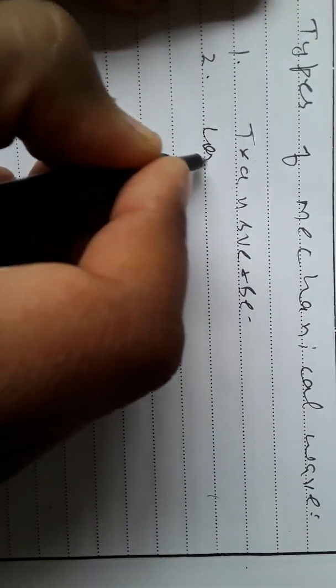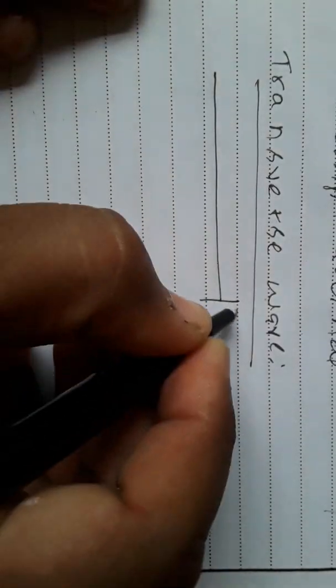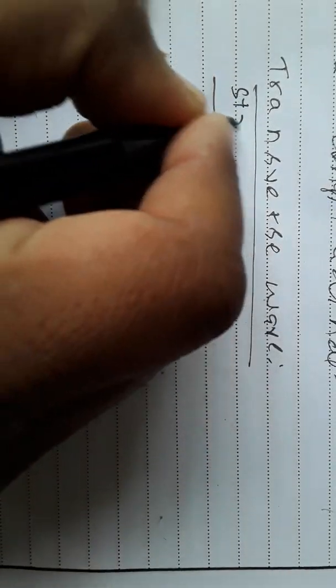Now, we have two types of mechanical wave. First is called transverse wave and second is known as longitudinal wave. In the transverse wave, this is a string fixed at one end.